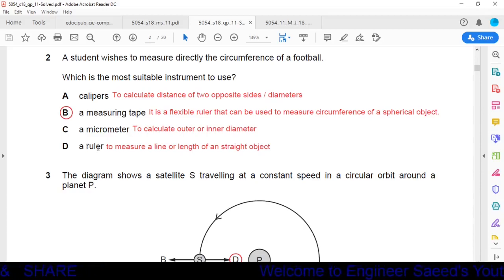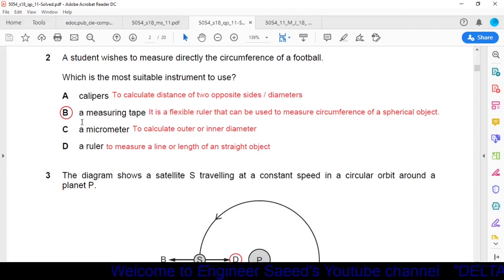Okay, here we can use option A and option C. We can use calipers and micrometer, but first we have to calculate the diameter of the football. Then with the help of the diameter, we can calculate the circumference of the football. Here it is mentioned we have to measure directly the circumference without calculating the diameter. So option A and option C we cannot use here. Now we have to check option B and option D.